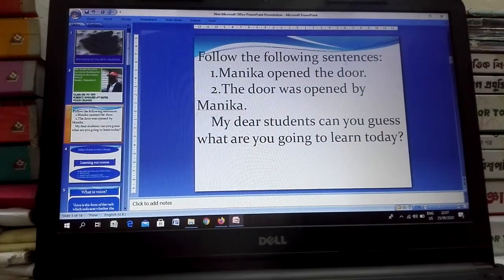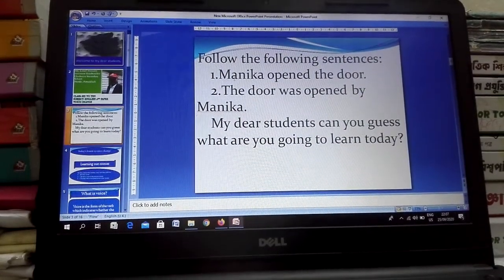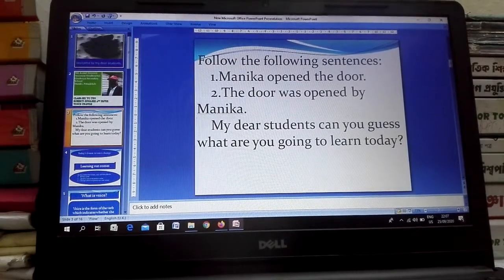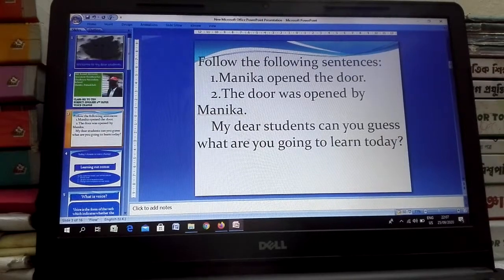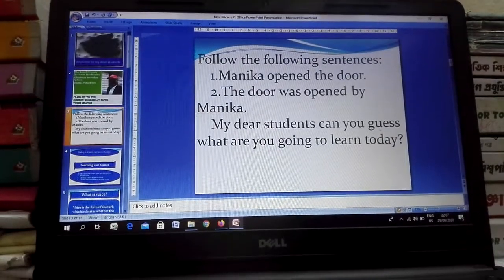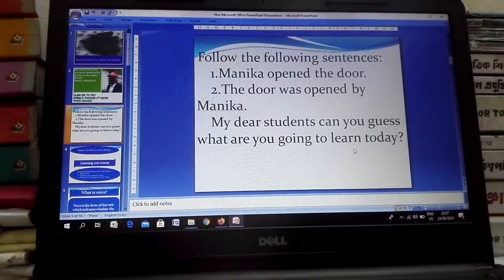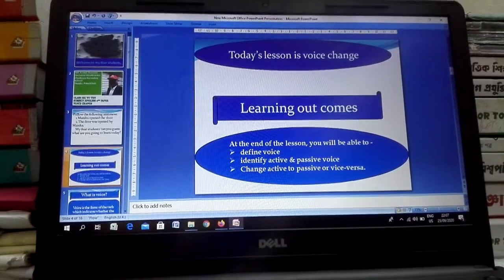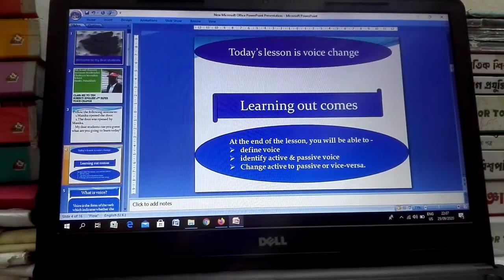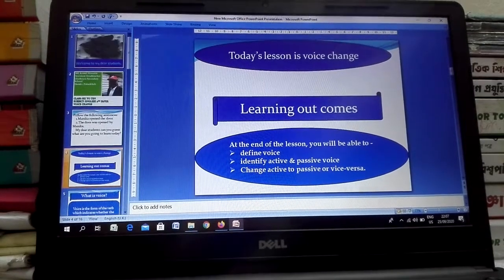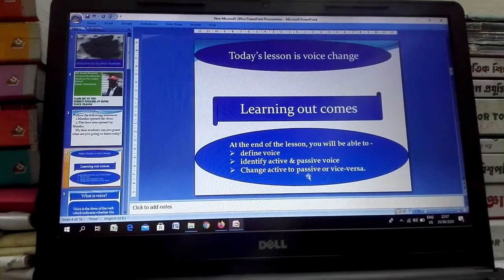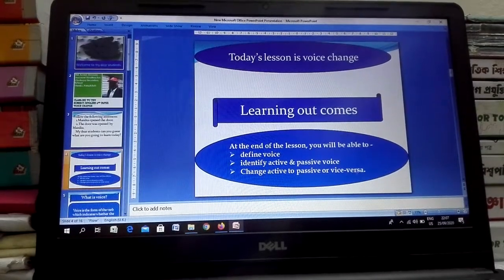Follow the following sentences. Monica opened the door. The door was opened by Monica. Dear students, can you guess what you are going to learn today? Today's lesson is voice change. At the end of the lesson, you will be able to define voice, identify active and passive voice, and change active to passive or vice versa.